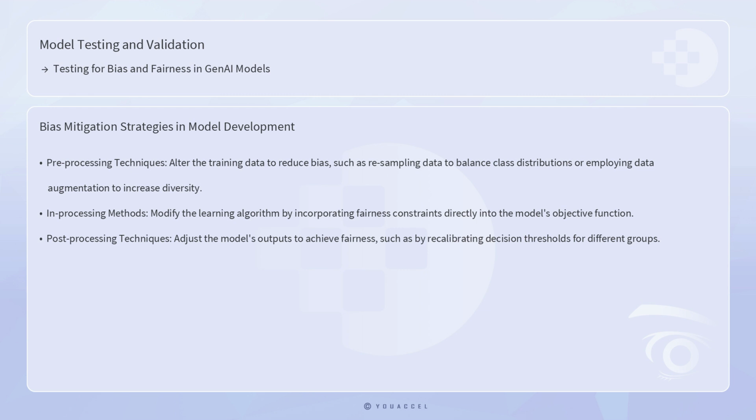Pre-processing techniques involve altering the training data to reduce bias, such as resampling data to balance class distributions or employing data augmentation to increase diversity. In-processing methods modify the learning algorithm itself, often by incorporating fairness constraints directly into the model's objective function. Post-processing techniques adjust the model's outputs to achieve fairness, such as by recalibrating decision thresholds for different groups. These approaches require careful consideration and understanding of the context in which the model will be deployed to ensure that fairness is achieved without sacrificing overall model performance.